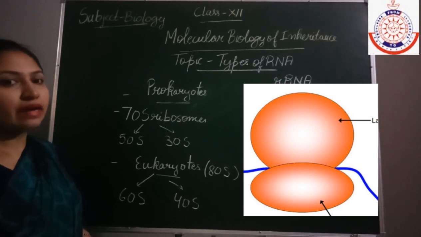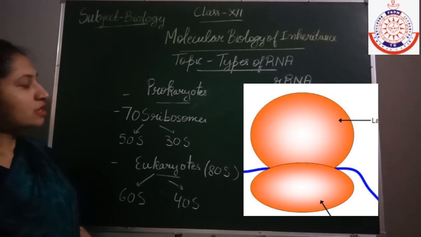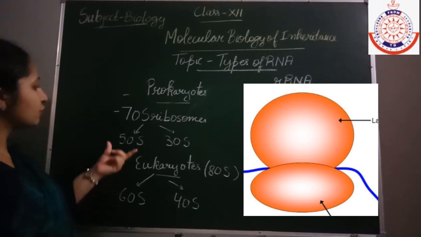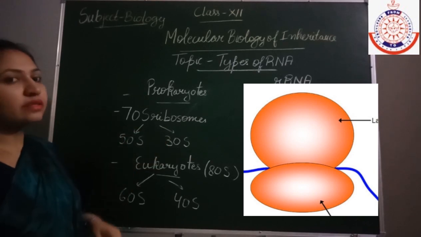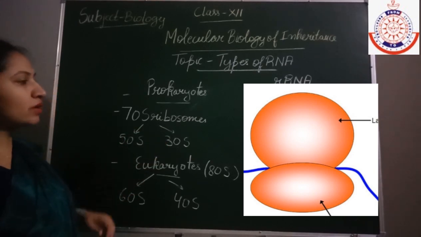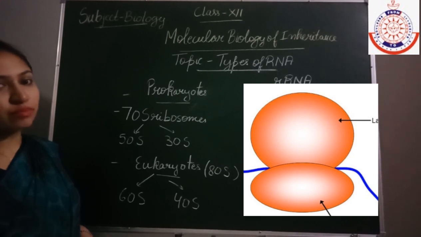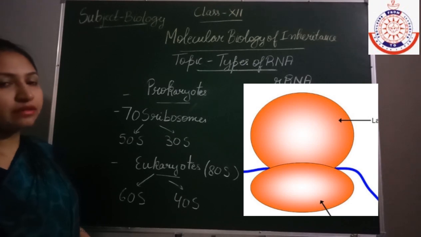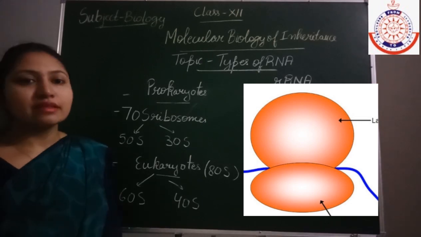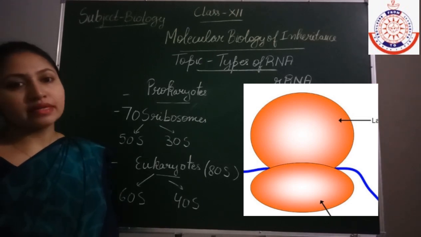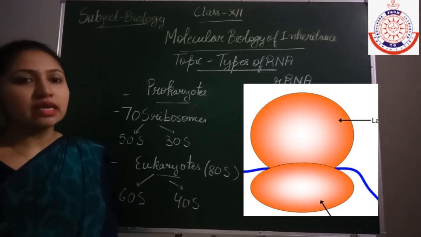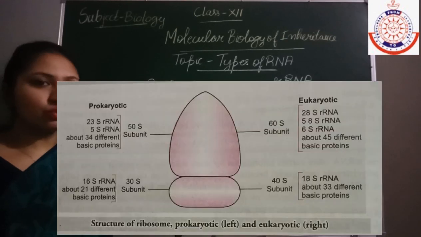The large subunit in 70S ribosomes is 50S and the small one is 30S. In eukaryotes, 80S ribosomes are present, and they contain the 60S large subunit and the 40S small subunit. Now we will discuss which types of rRNA and basic proteins are present in prokaryotes and eukaryotes.